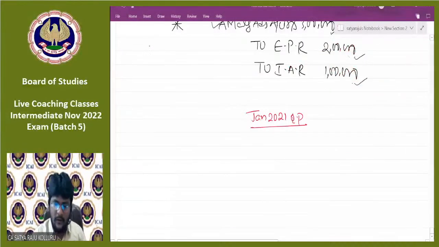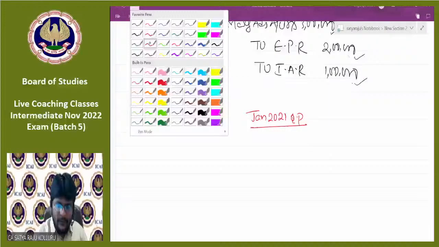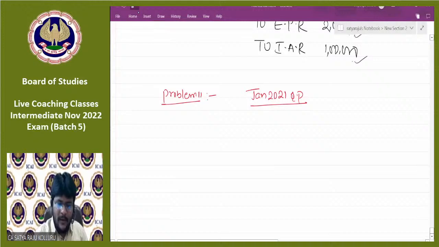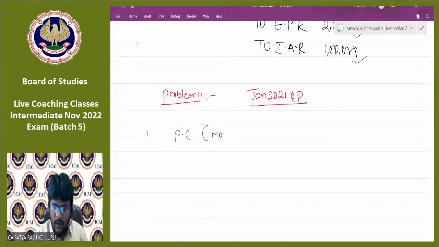Okay, the problem is also problem number 11 from my material. So first we are calculating PC, that is, the number of shares issued as PC. That is the question they are indirectly asking.